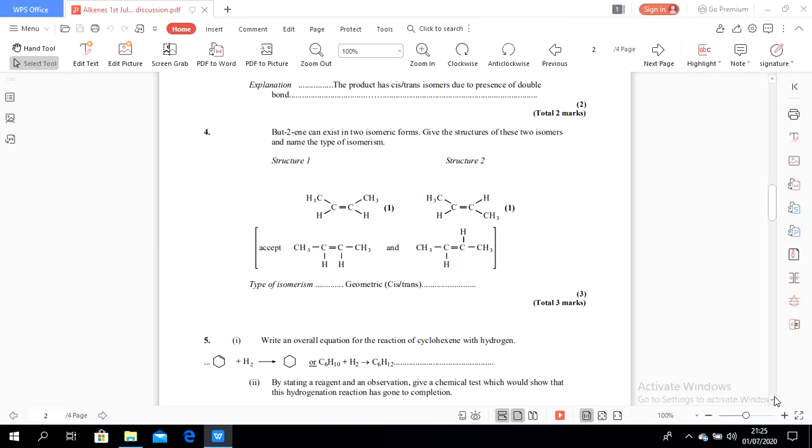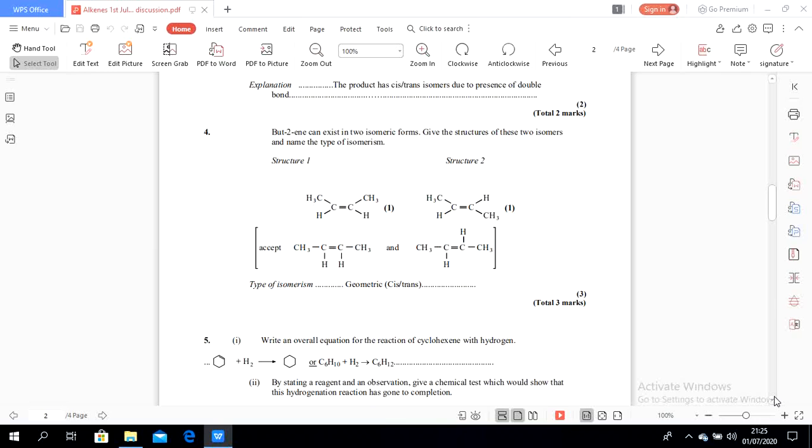But-2-ene exists in two isomeric forms. Remember, the suffix is -ene, it means it is an alkene. Alkene has two isomeric forms. Stereoisomerism: it has geometrical isomers, cis and trans.